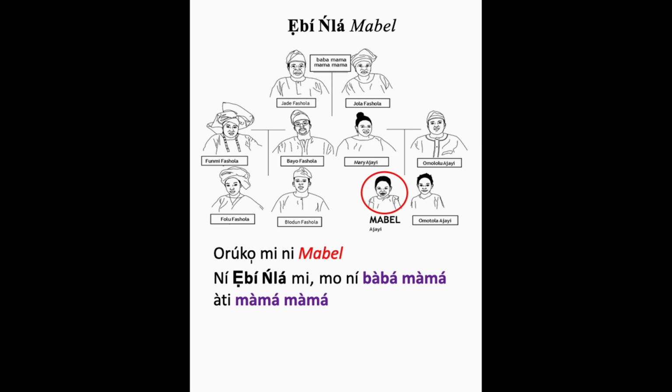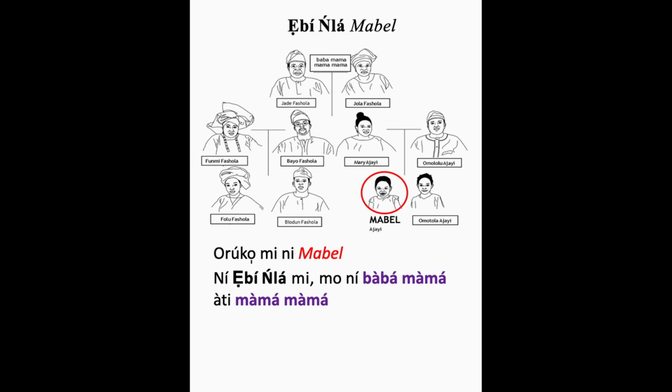Ní ẹbí ńlá mi. Okay, orúkọ mi ni Mabel. Ní ẹbí ńlá mi, mo ní bàbá màmá àti màmá. Ní ẹbí ńlá mi, that's in my extended family, mo ní bàbá màmá àti màmá, which should be clear.